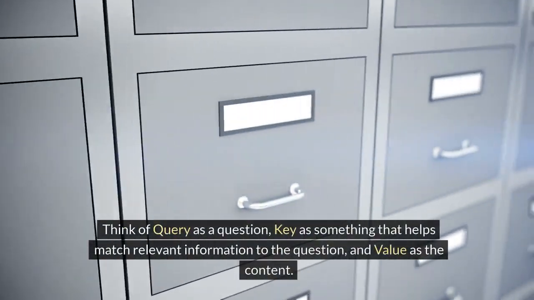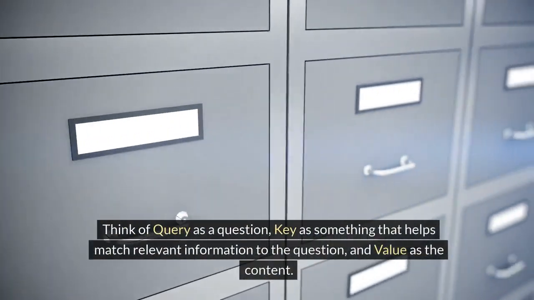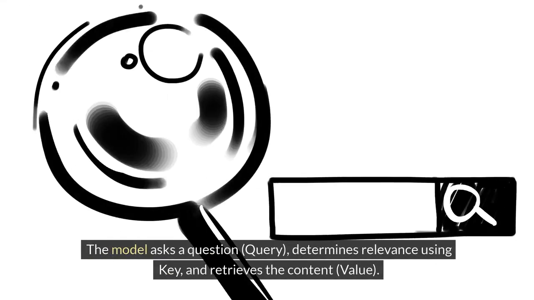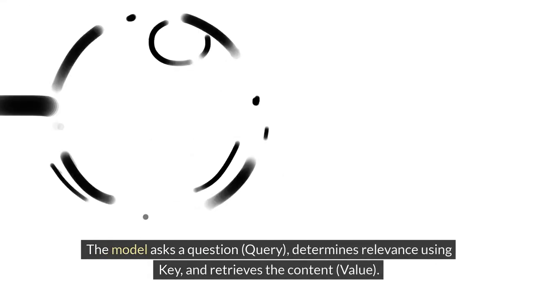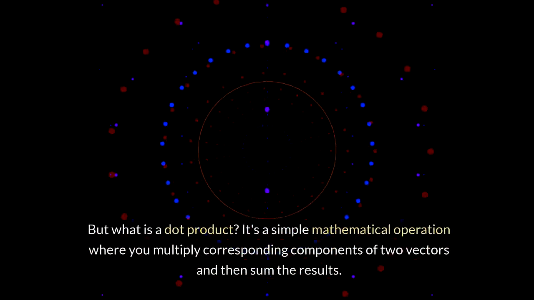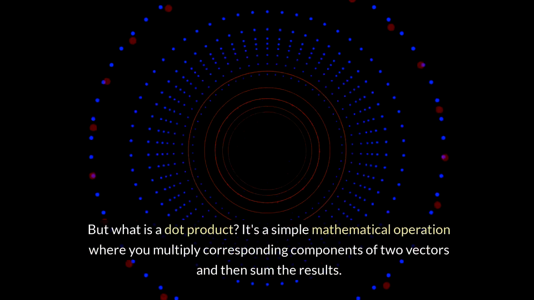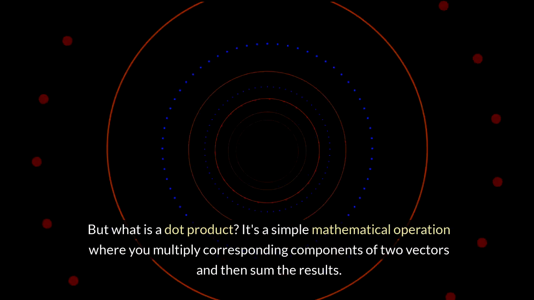Think of query as a question, key as something that helps match relevant information to the question, and value as the content. The model asks a question, query, determines relevance using key, and retrieves the content, value. The attention score for each pair of words is computed as the dot product of their query and key vectors. But what is a dot product? It's a simple mathematical operation where you multiply corresponding components of two vectors and then sum the results.